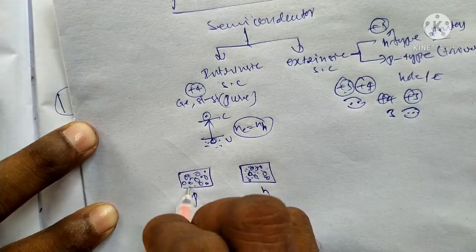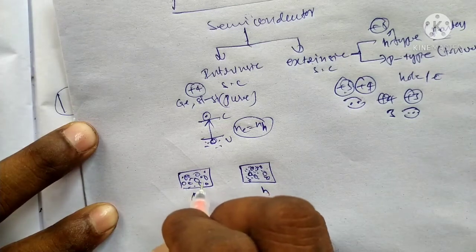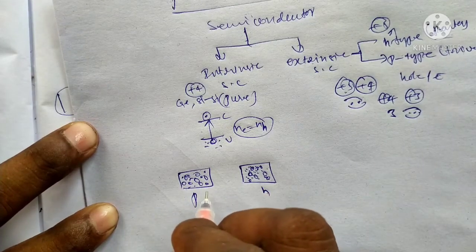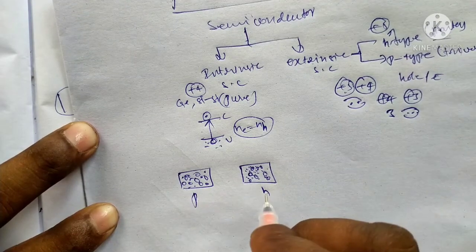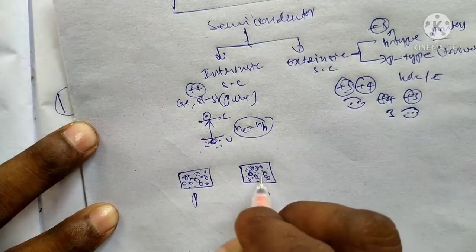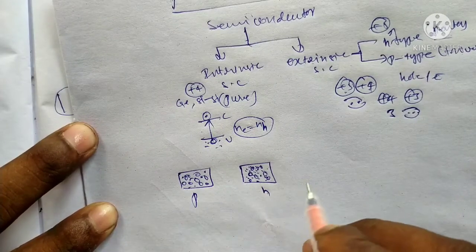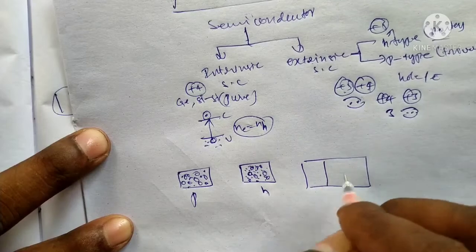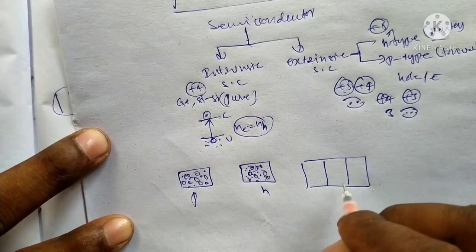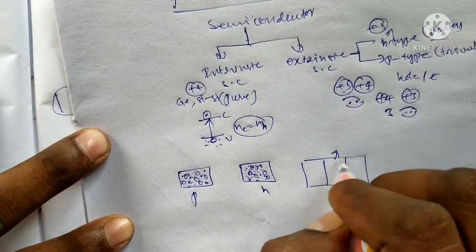The dots are electrons, circles are holes. Okay, in the case of P-type, majority charge carriers are holes. In the case of N-type, majority charge carriers are electrons. Okay, this is the initial state. Suppose we combine the P-type semiconductor and N-type semiconductor to form a junction.